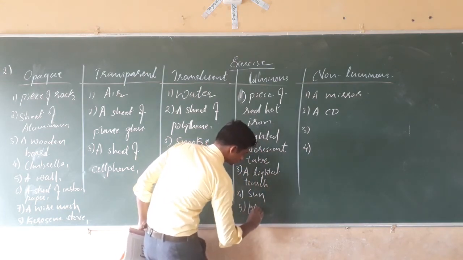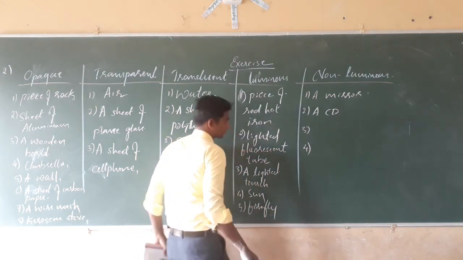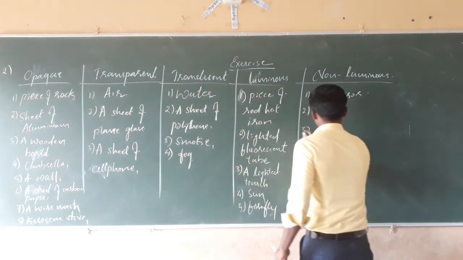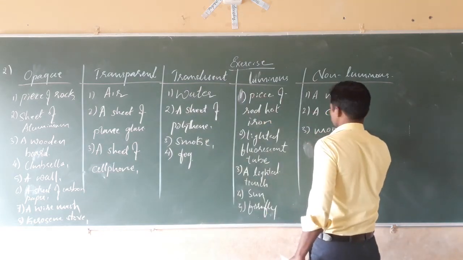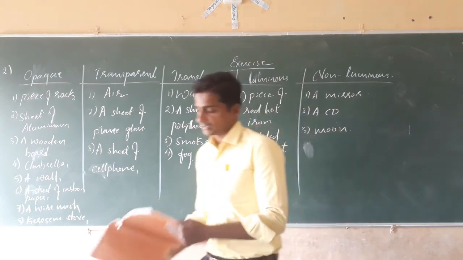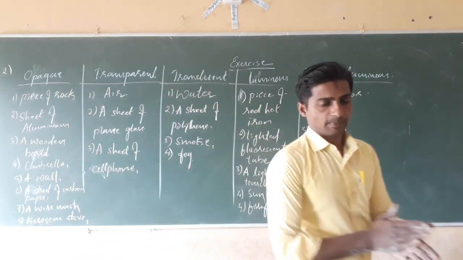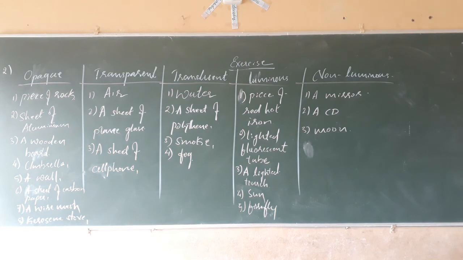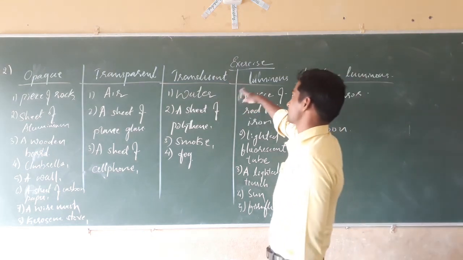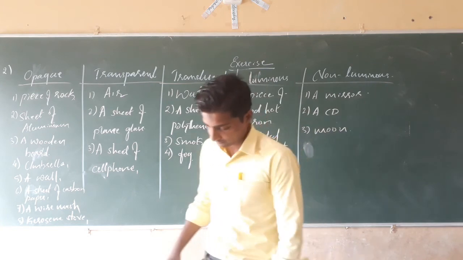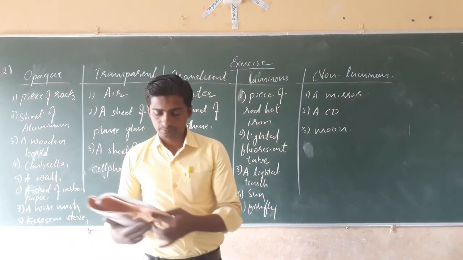Then here, moon. Isn't it? These are the materials, separation of materials. You have to note all the points in your notebook. You have to sort out the materials: opaque, transparent, translucent, luminous and non-luminous objects. Then come to the third question.